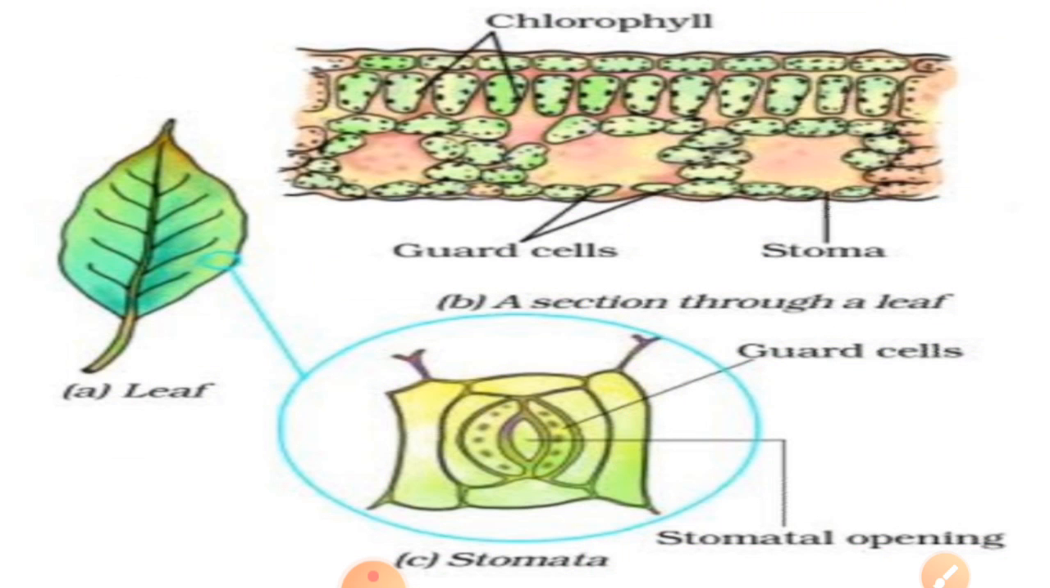In the stomata of a leaf there are guard cells. You can see here this is the guard cell. Guard cells are responsible for opening and closing of the pores. The carbon dioxide from air is taken in through the tiny pores present on the surface of the leaf. These pores are surrounded by the guard cells, and this is called stomata.